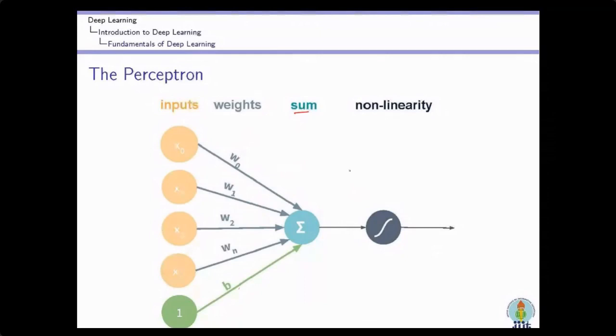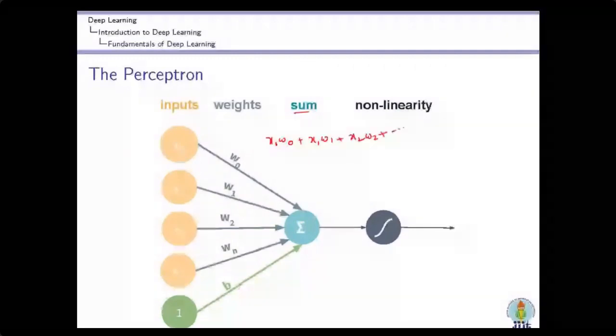Weighted sum means we calculate x0 into w0, plus x1 into w1, plus x2 into w2. This is the weighted sum of the input values, and then we add a bias.